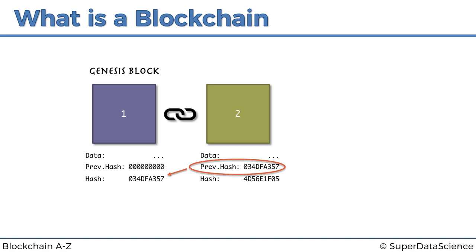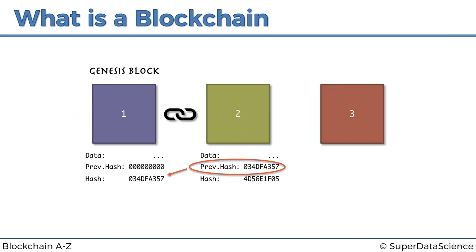So if anything were to change at block number one, its fingerprint would change. If somebody were to tamper with the data, this fingerprint would change, and it would no longer match this fingerprint. So we would know, by looking at this block, that somebody tampered with it.